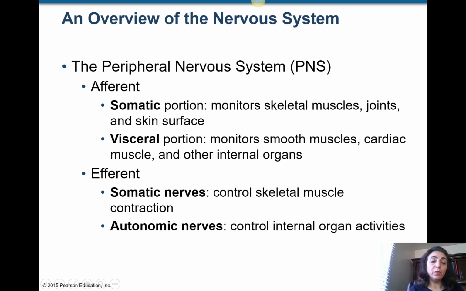Here I hadn't mentioned special sensation, but you already know that it is part of the afferent system. For the efferent system, the somatic nerves control skeletal muscles and their contraction, and autonomic nerves control internal organ activities, including the activities of smooth muscle, cardiac muscle, and glands.